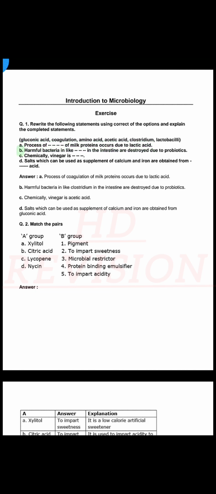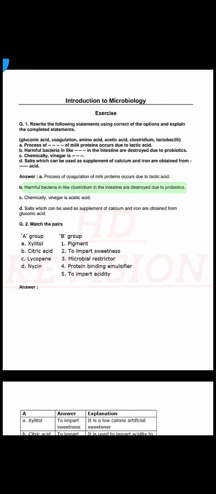B. Harmful bacteria in the intestine are destroyed due to probiotics. C. Chemically, vinegar is. D. Salts which can be used as supplement of calcium and iron are obtained from acid. Answer. A. Process of coagulation of milk proteins occurs due to lactic acid.